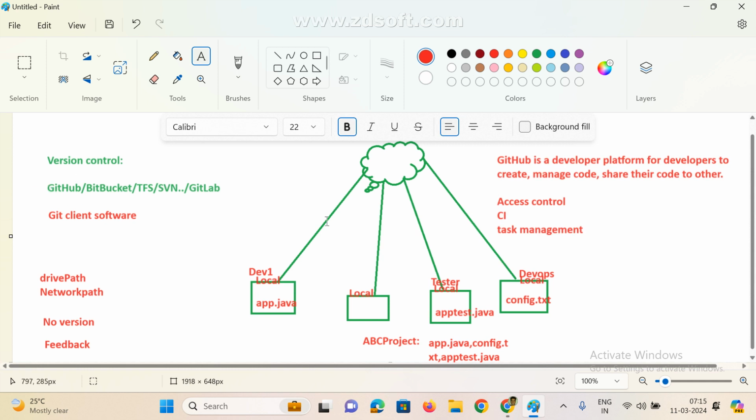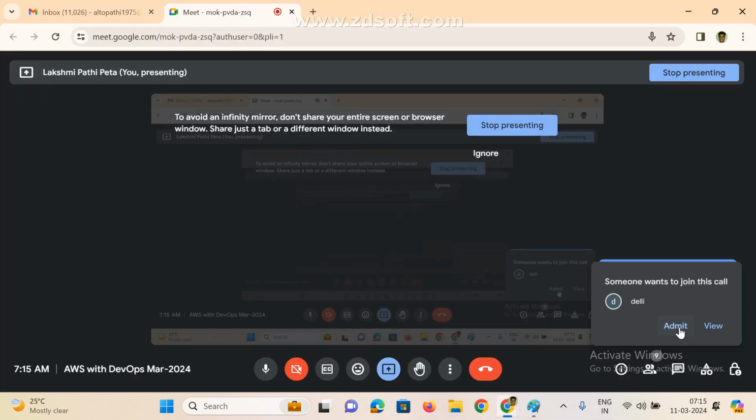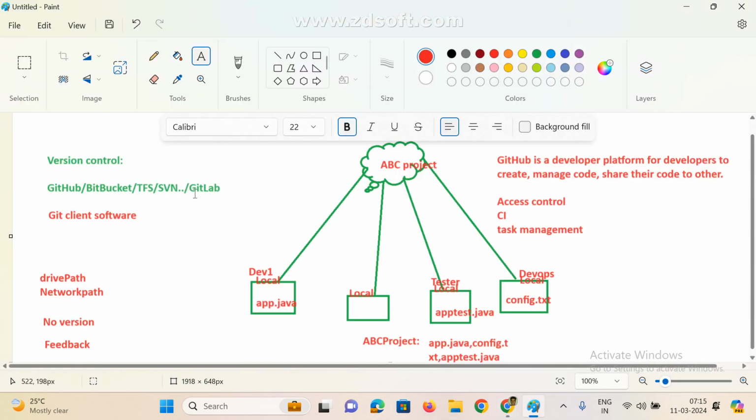They are following one version control, anyone. One project we are mostly not going to use more than one, but based on requirement. Suppose this is a project, just assume this is the ABC project. The ABC project is going to use only one version control, anything, it may be anything. Okay.